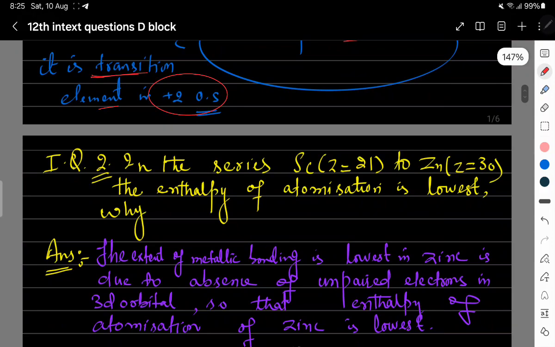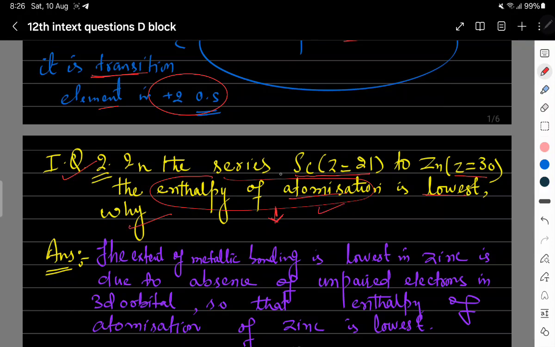Now the second in-text question is: in the series scandium having atomic number 21 to zinc having atomic number 30, the enthalpy of atomization is lowest. Why? Very important question. I have discussed the enthalpy of atomization in the class. It is the energy required where 1 mole of solid substance gets converted into gaseous atoms. This is enthalpy of atomization.